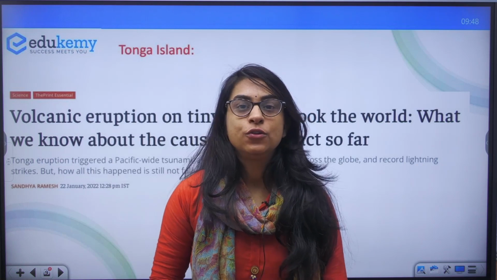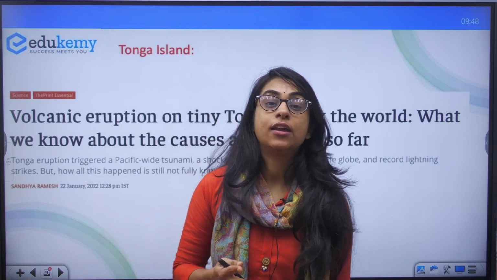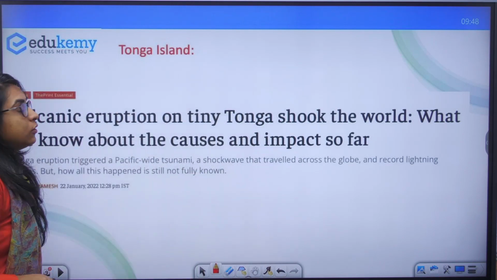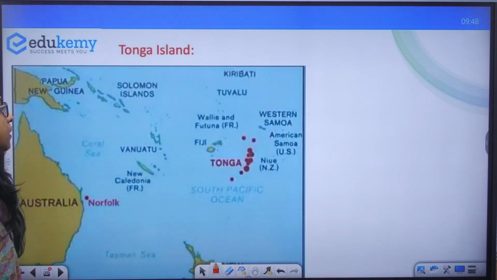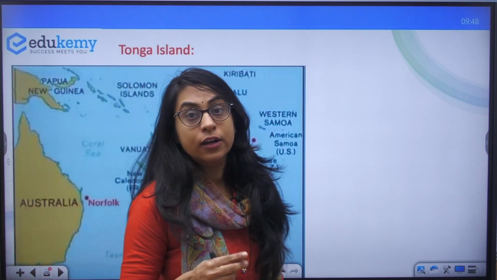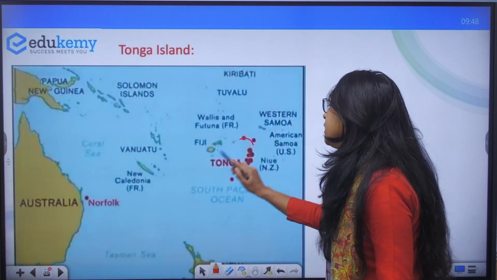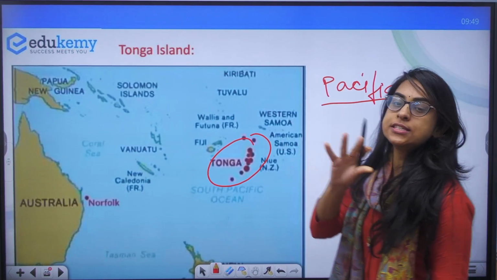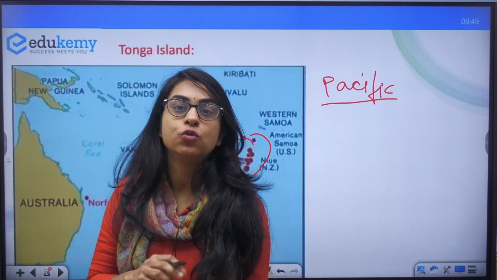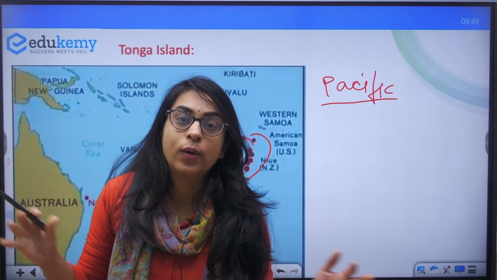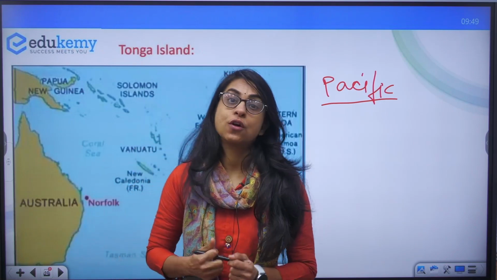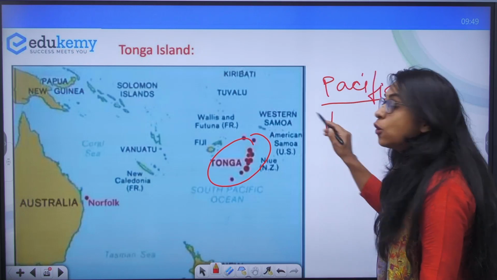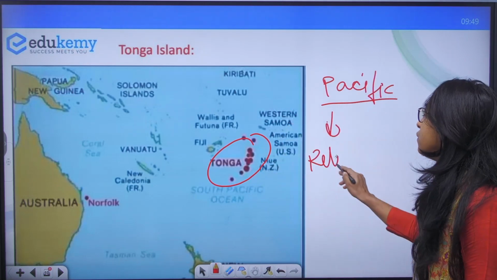Very recently in the news was Tonga Island. There was a volcanic eruption in Tonga Island. The volcanic eruption, this was also there in news, shook the world, and the impact has been great. Now, where is Tonga Island? Which ocean? Tonga Island is in the Pacific Ocean. This is information you would have, but if I ask you, can you arrange the five oceans of the world lengthwise? You should be able to do this. Therefore, we say not only the map, but also the related information is important.